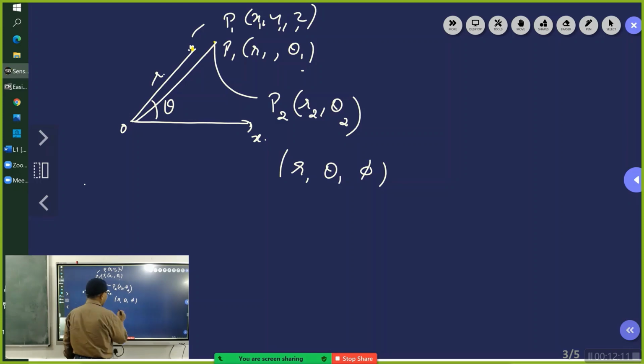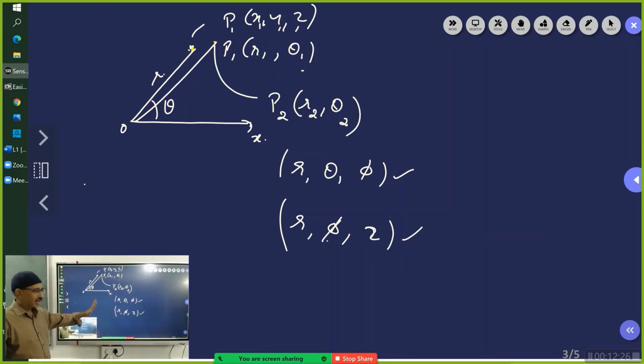In the case of the cylindrical coordinate system, it will be r, phi, and z. I'll tell you all these things. These are the three-dimensional variables which I will teach you. But right now, we will only consider planar motion of the particle, and one of the ways of addressing the point is by mentioning its position vector r bar.